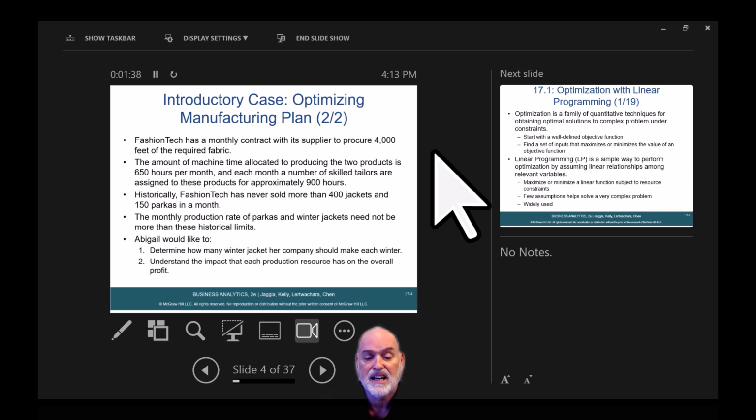Historically, Fashion Tech has never sold more than 400 jackets and 150 parkas in a month. The monthly production rate of parkas and winter jackets need not be more than these historical limits. Abigail would like to, number one, determine how many winter jackets her company should make each winter, and number two, understand the impact that each production resource has on the overall profit.